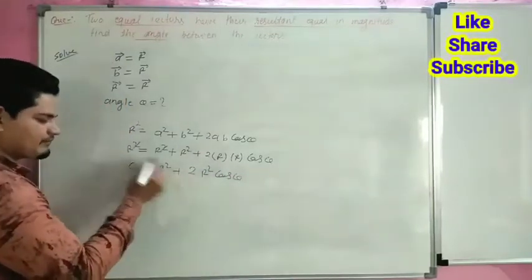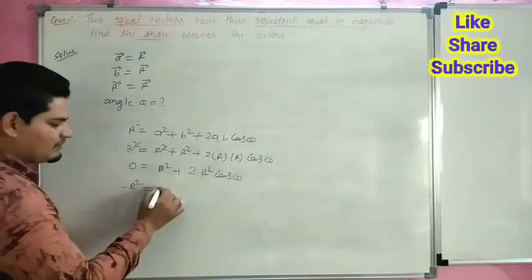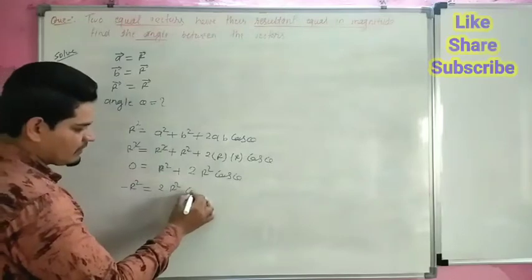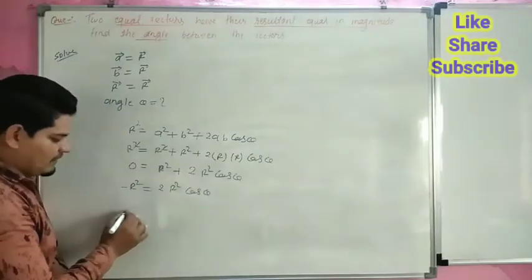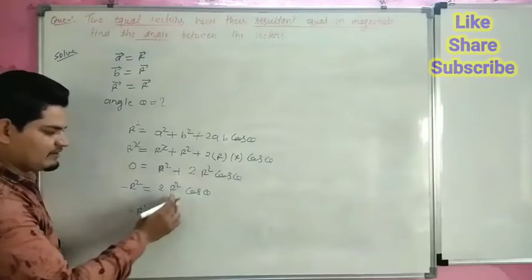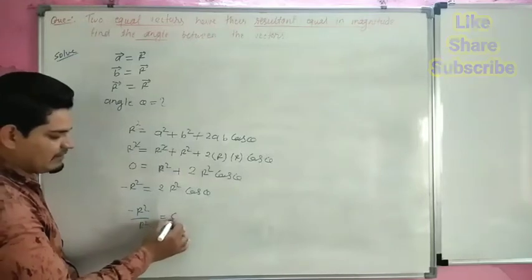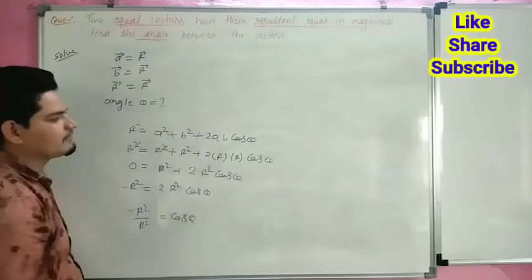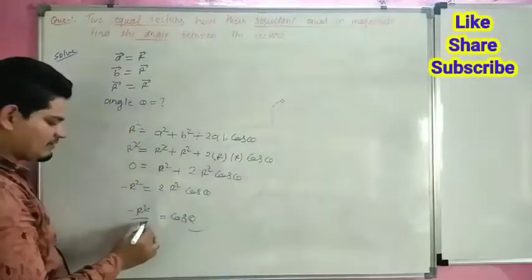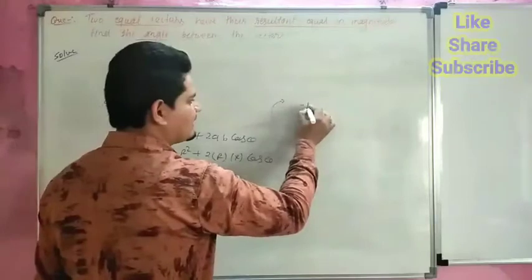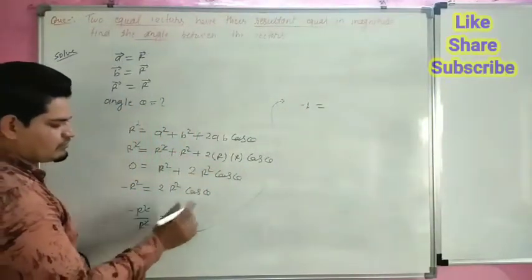This R square goes to the left-hand side and becomes minus R square, equal to 2 R square cos theta. Now R square is divided by R square, and this R square may be cancelled, so minus 1 is equal to 2 cos theta.